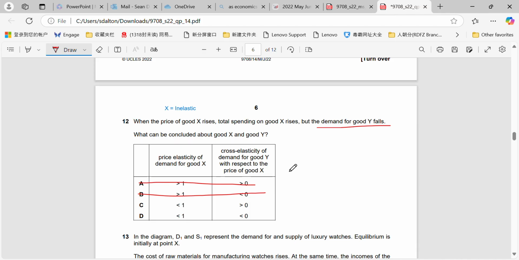What can be concluded? Remember that for the cross elasticity of demand, or XED, you do need to know both the abbreviation and the actual full name.